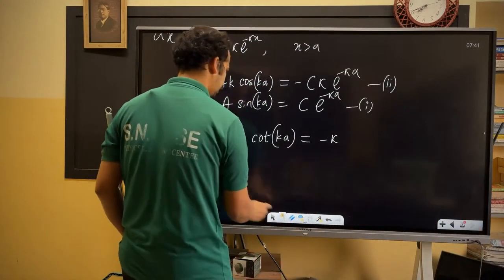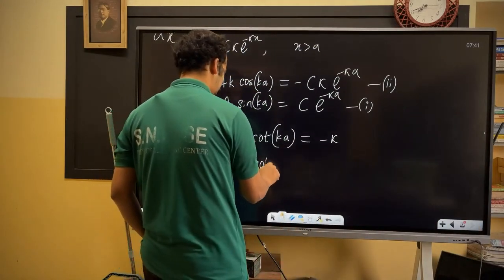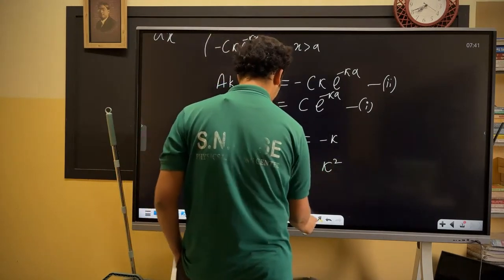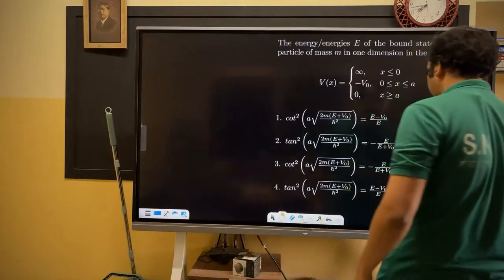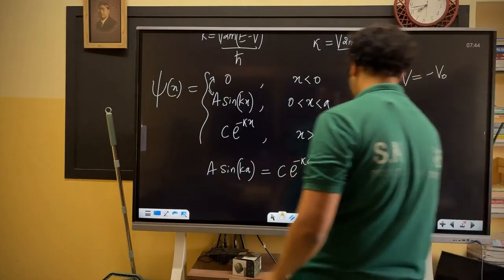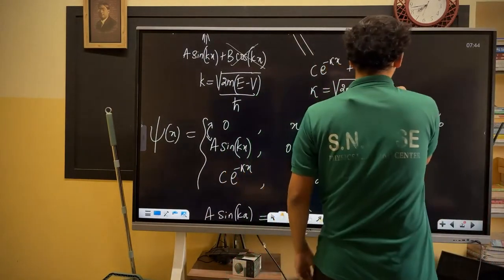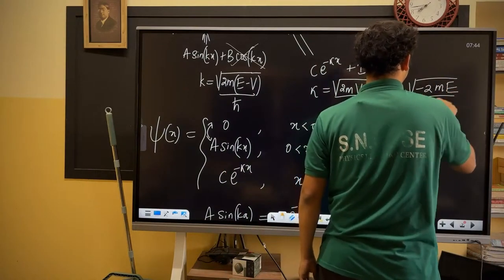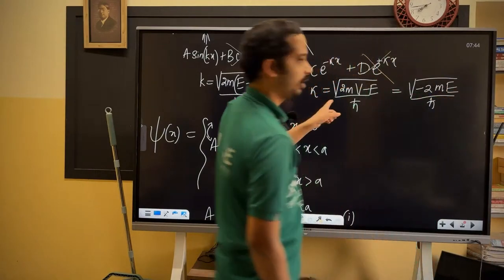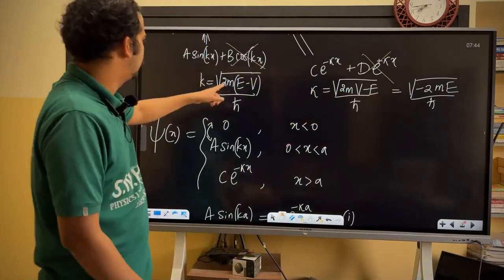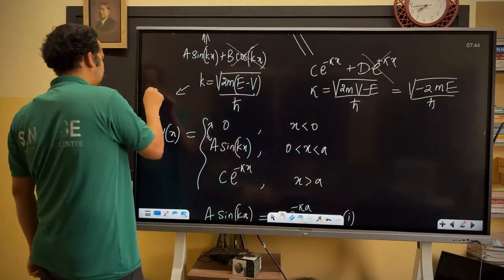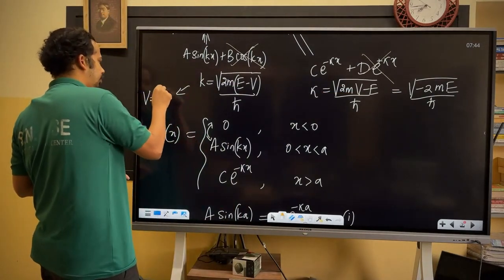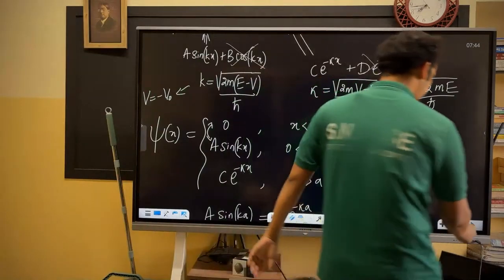If I square it, k square cot square ka is equal to kappa square. I should not have kept it like this. Am I right? Here kappa is simply the root of minus 2m E divided by h bar. It's directly like this. But here V is equal to minus V naught in this equation. Check this out.